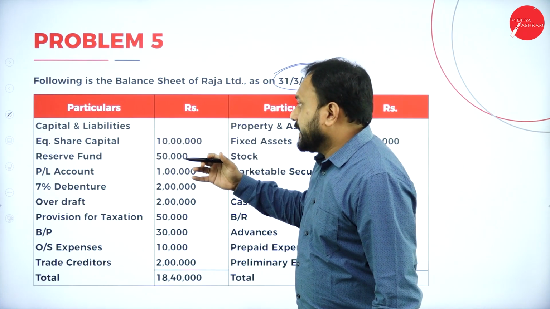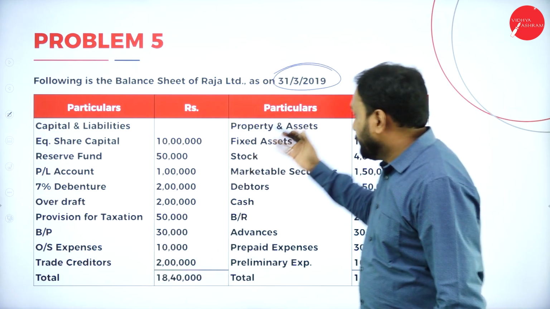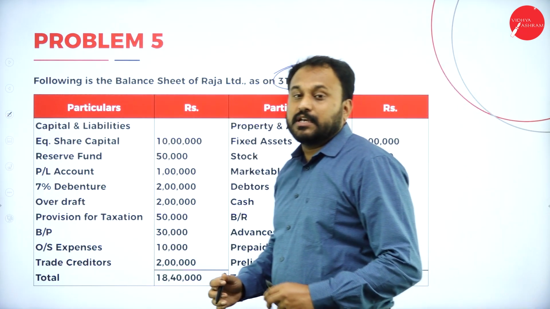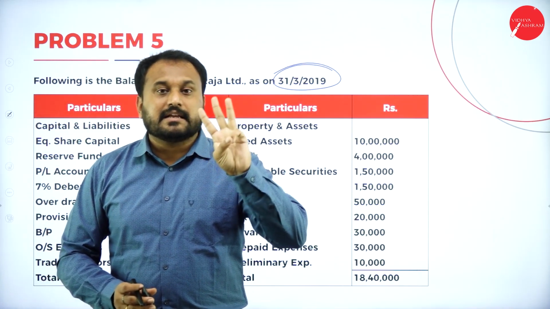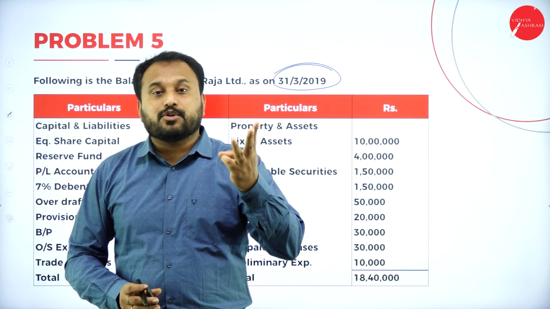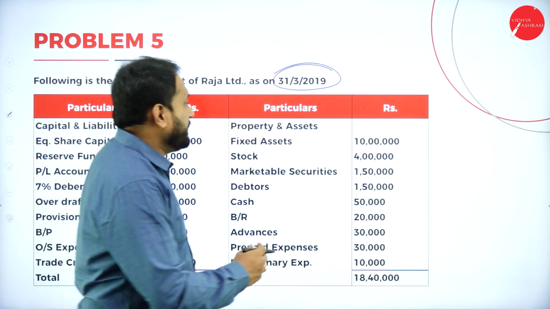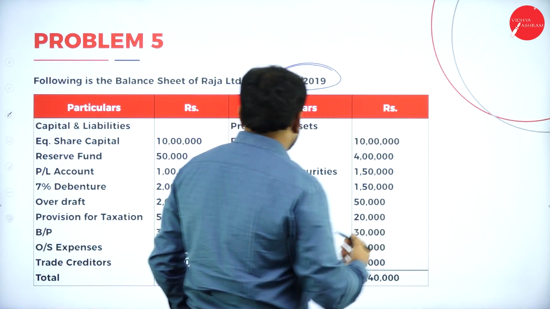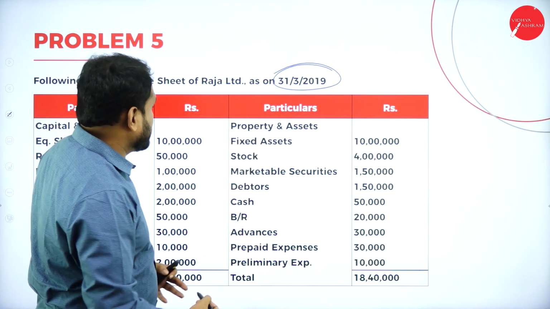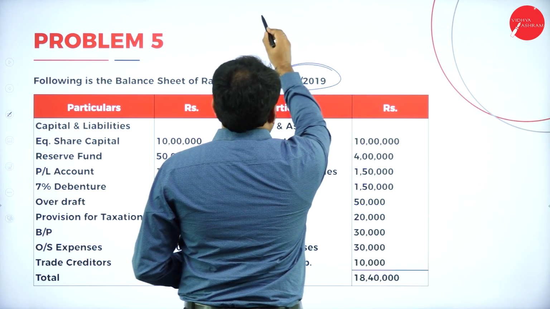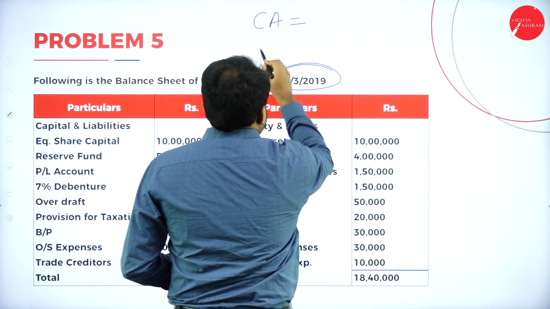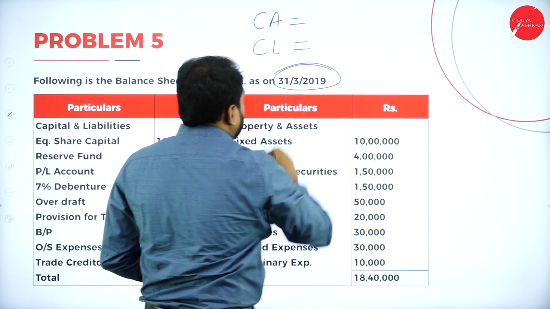So let's go with this. What is the question that they are asking? Here we have liabilities, here we have assets. What we should do is calculate three things: current assets, quick assets, current liability. Now without bank overdraft, quick liability. So here I'll take a working note itself. First, assets we'll calculate. The first thing is current assets we'll calculate. Then we'll calculate current liability.